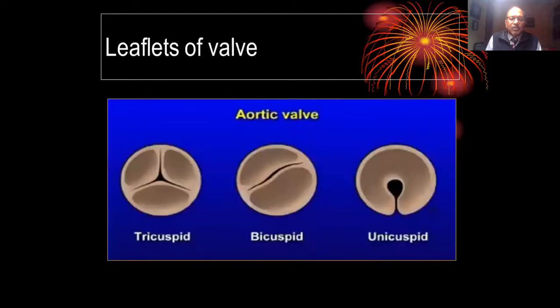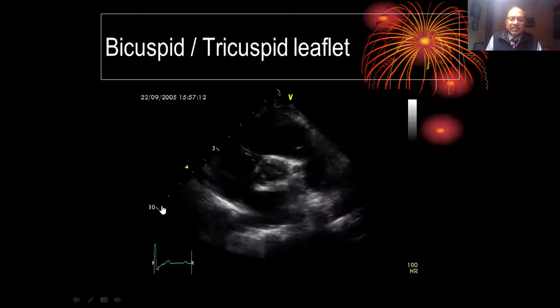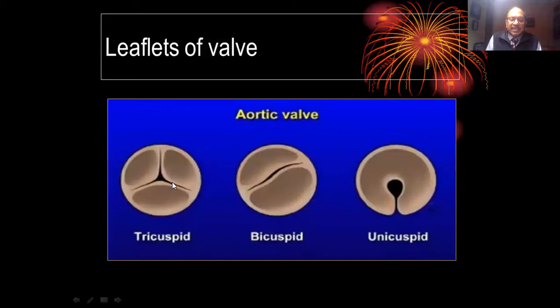If I go back to my picture, if this is a tricuspid valve, I have to open up a section like this. If I cut a section like this, only then am I able to see this. And if I have to say which one is which, I have to put it upside down.